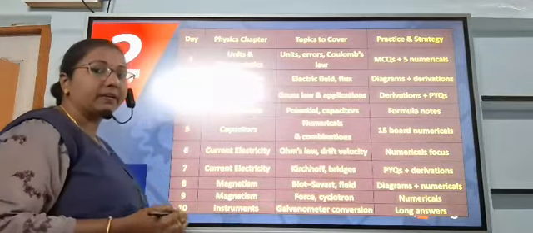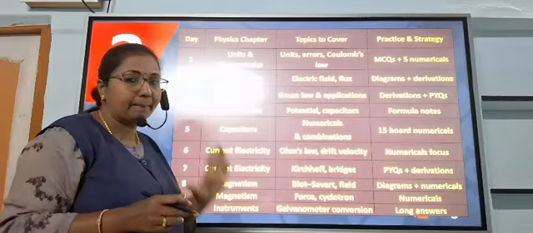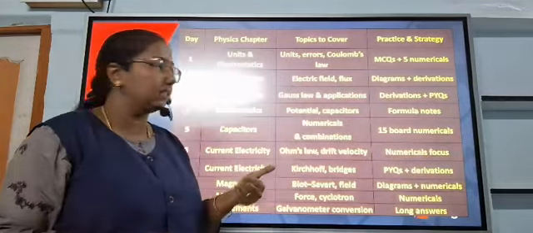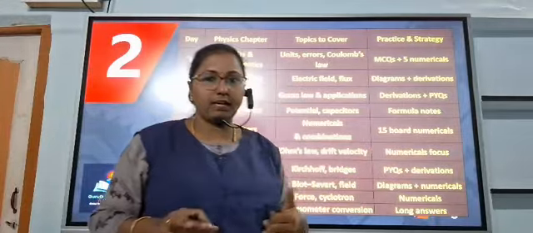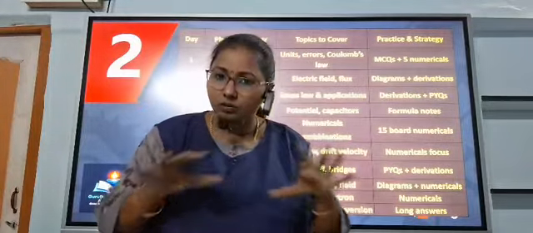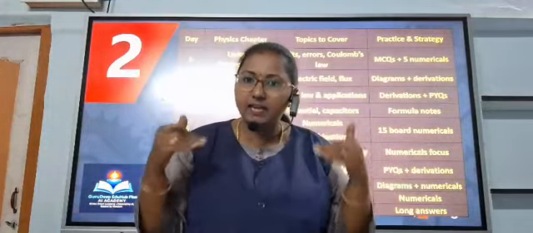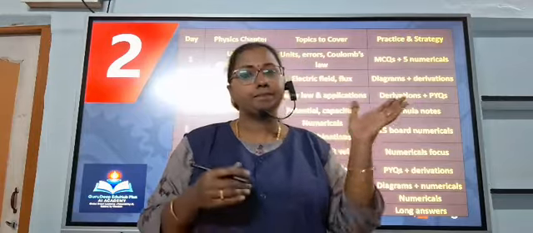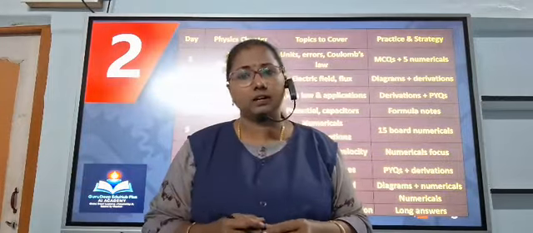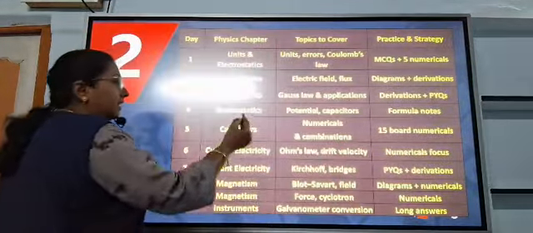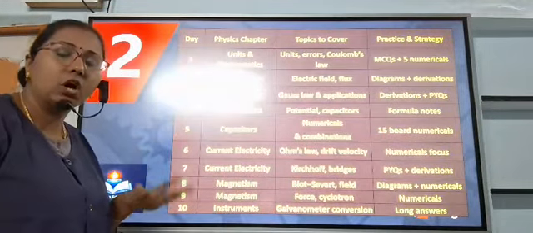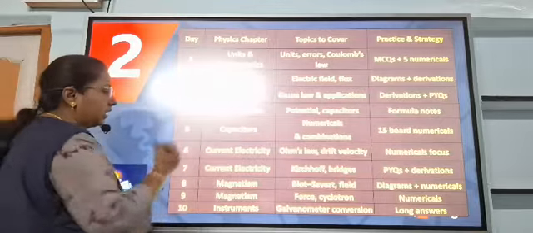And on day 5, again you take time for the capacitor chapter alone. Here you practice the potential and capacitor numericals, and 15 board numericals. You have already downloaded all the previous year questions. Once chapter 2 is complete, check it against the previous year question paper and see whether you are able to answer all the numericals and derivation parts. Each and every chapter you complete, you have to test your knowledge with the previous year papers.